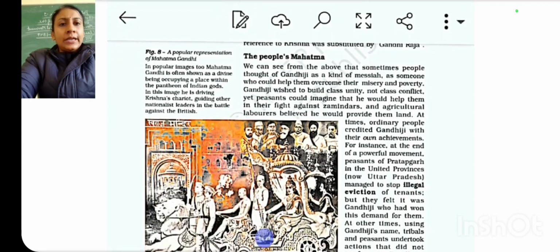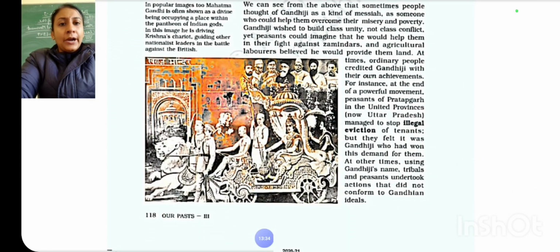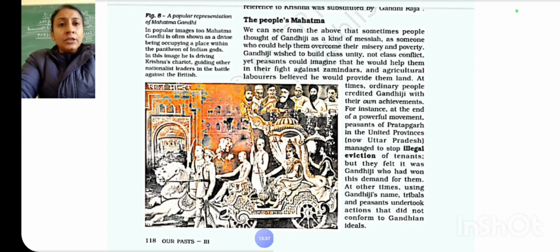And this is more clear from this picture, as you can see on page number 118, beta. See this popular image in which Mahatma Gandhi is like a charioteer. Recall the time of Mahabharat. In Mahabharat, Krishna was the charioteer of Arjun. Okay? And in this picture, Mahatma Gandhi is shown as a charioteer, and he is driving this chariot as a national leader. You call it the battle of Mahabharat, but here in the picture the battle of national struggle is shown.